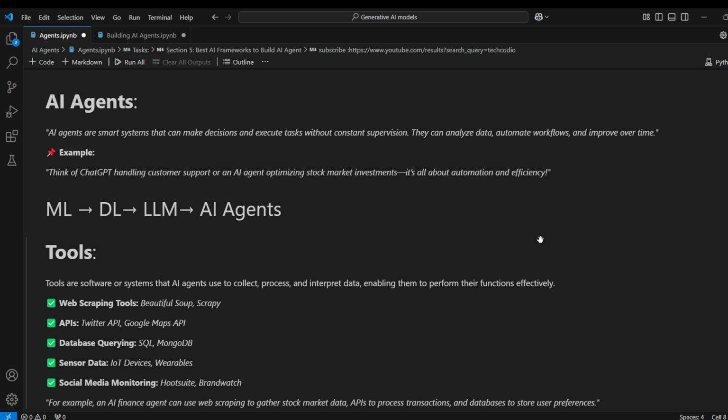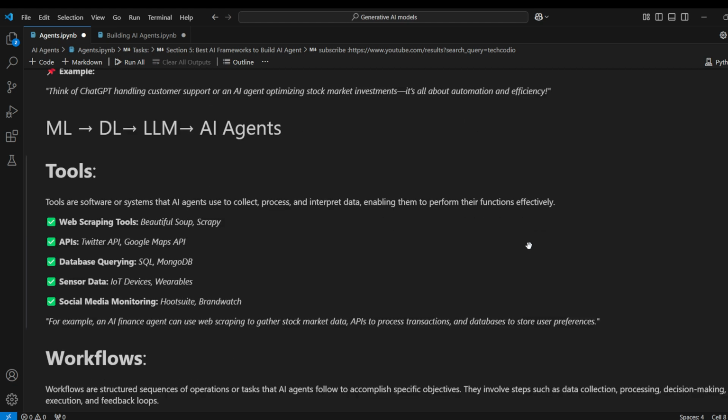So let's see how AI agents started. It all started with machine learning and then deep learning. After that, we are in the LLM era. So now the current era is AI agents. That's why I started teaching about AI agents, right? So guys, that is the definition and example of an AI agent. In the next video, I'm going to teach you how we can build AI agents with the help of some frameworks, right? So now let's look at the tools.